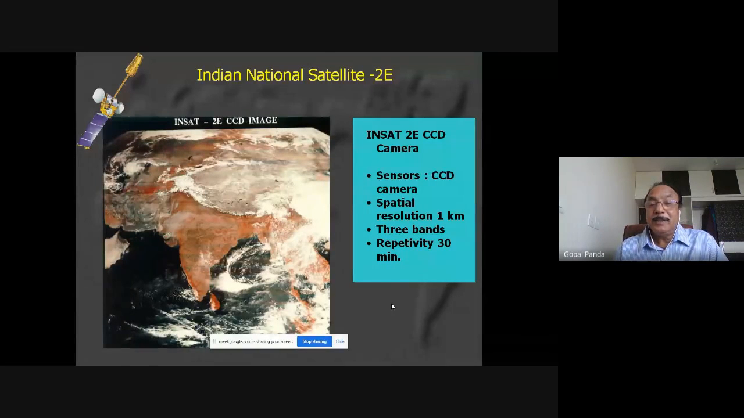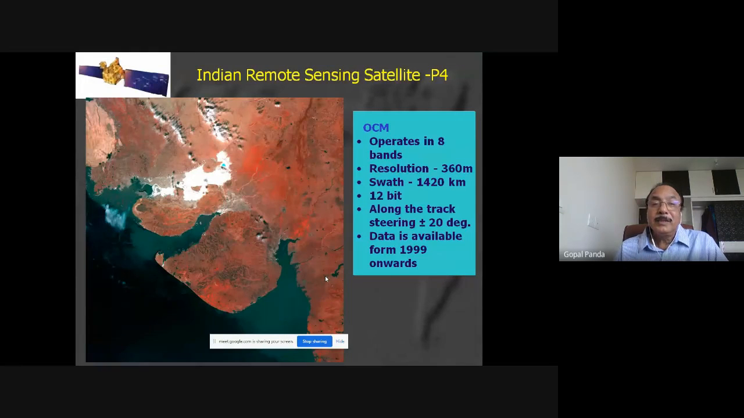So these are some of the satellite features. INSAT is one of the satellites. It is a communication satellite. IRS are the Indian remote sensing satellites, and INSAT is the Indian communication satellite. But sometimes there are sensors which also do remote sensing activity, although primarily this is a communication satellite. This is a charge coupled device camera, and the spatial resolution is 1 kilometer. There are 3 bands. This is a communication satellite, but with some remote sensing features.